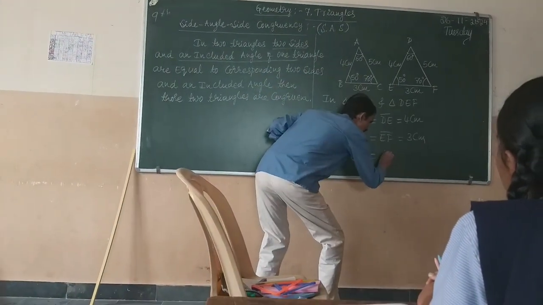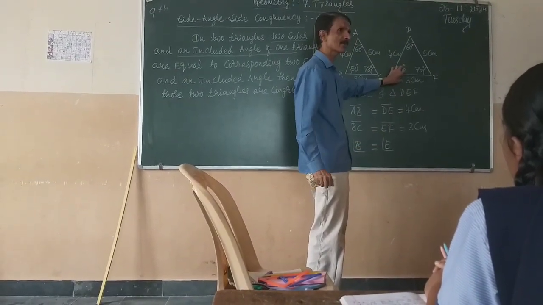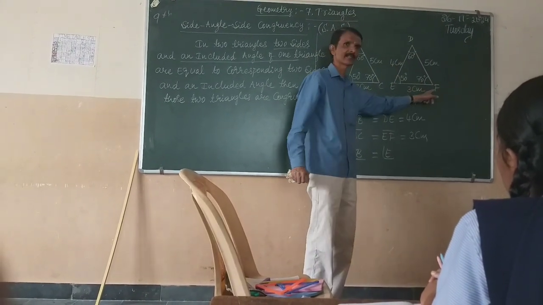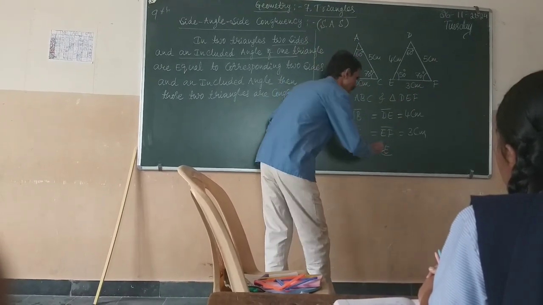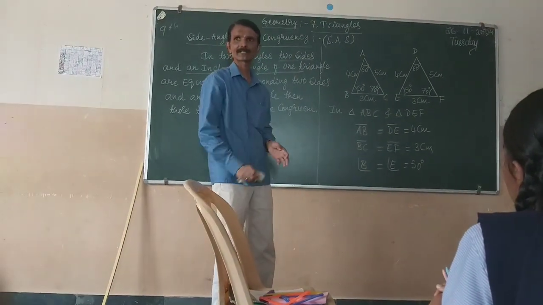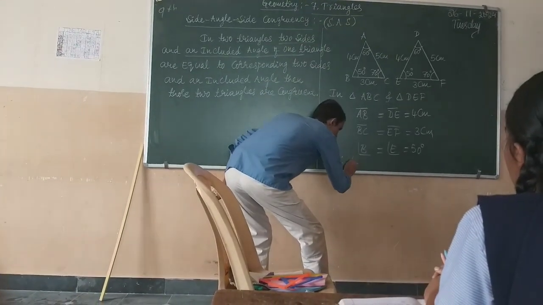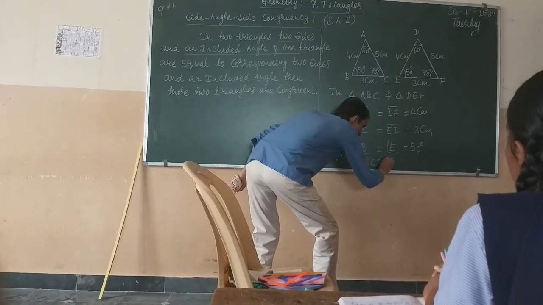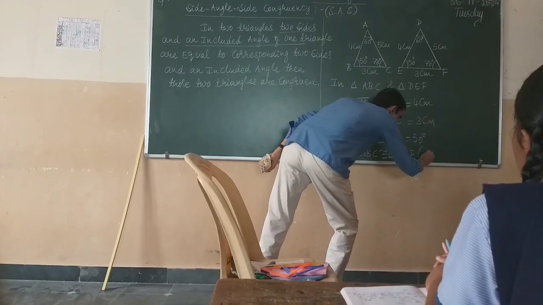Angle E is formed by the sides DE and EF, so its value is 50 degrees. Therefore, these two triangles are congruent. So triangle ABC is congruent to triangle DEF.